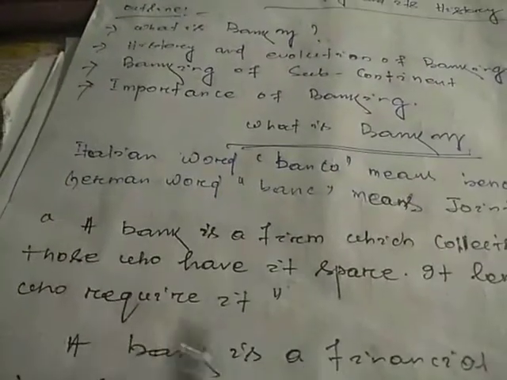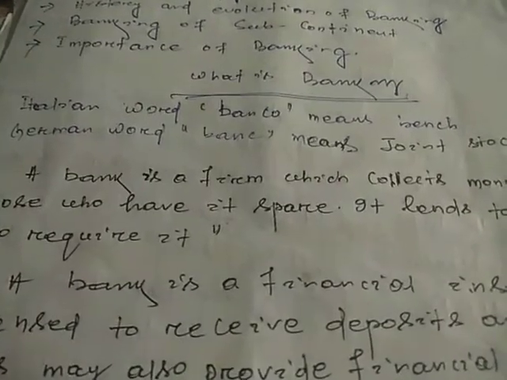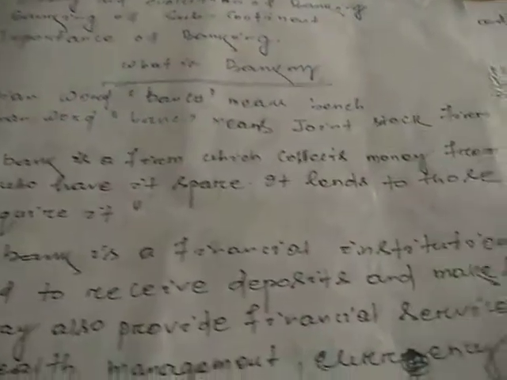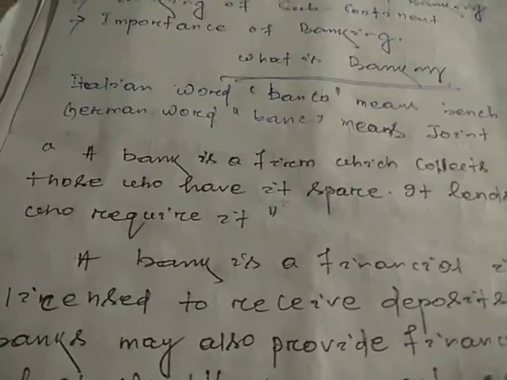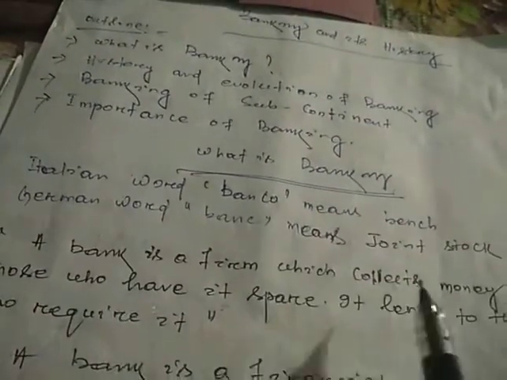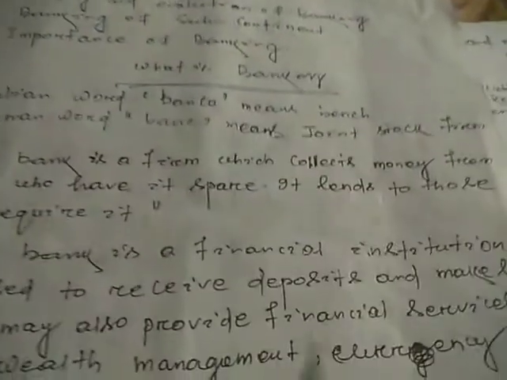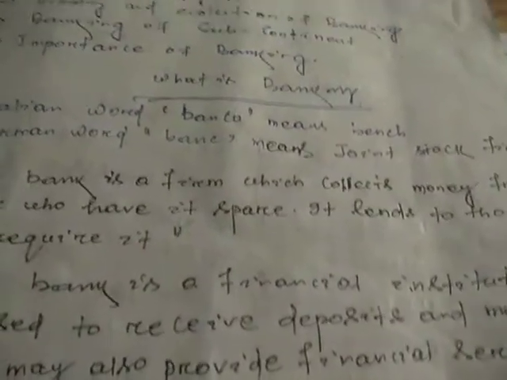So, what is banking? A bank is a firm which collects money from those who have it spare. It lends to those who require it. That means it collects deposits from those who want to deposit, and it lends to those who require it, providing money to those people who require that money.